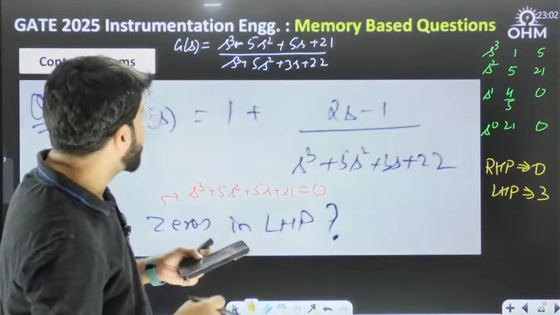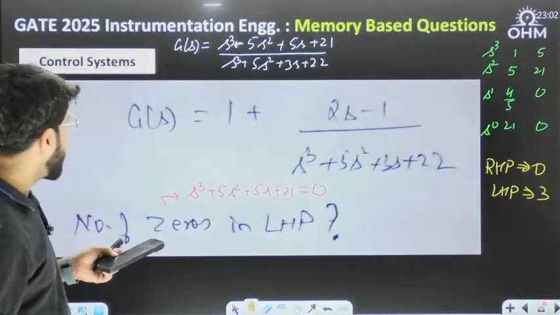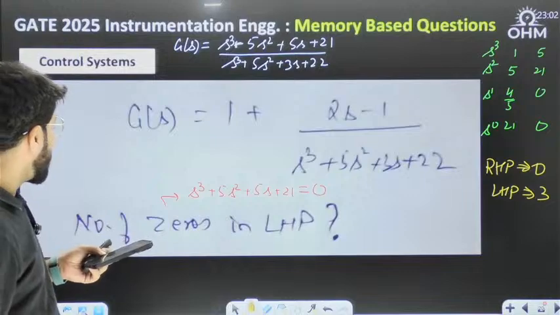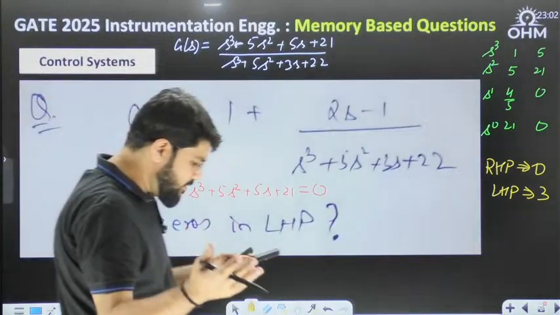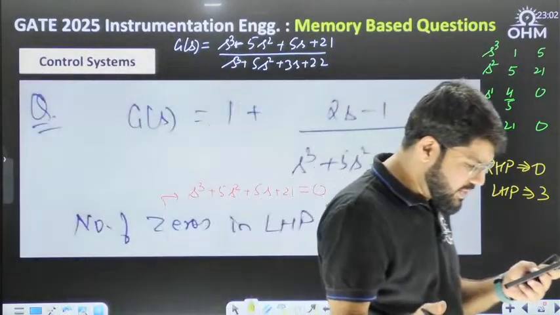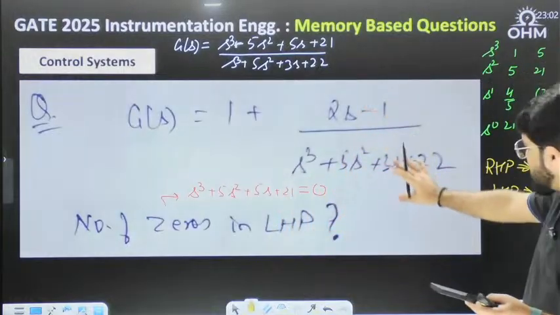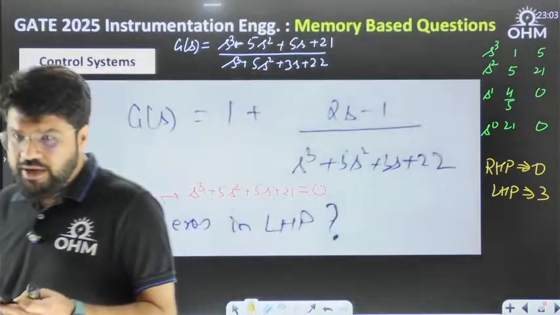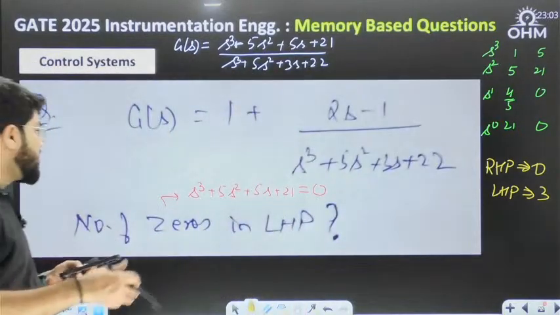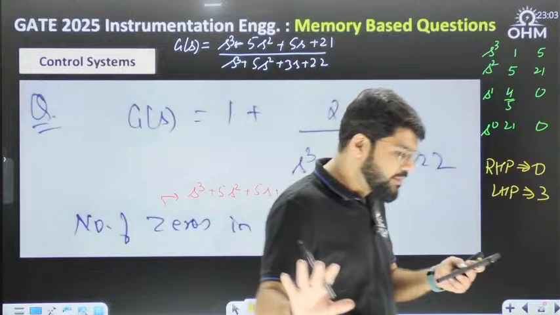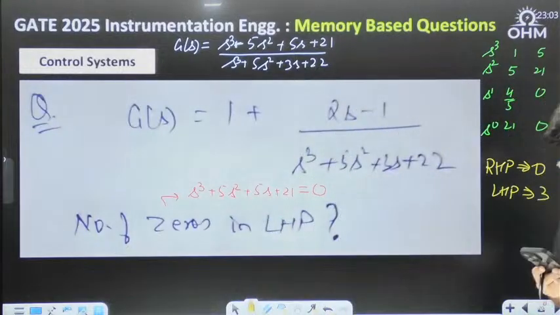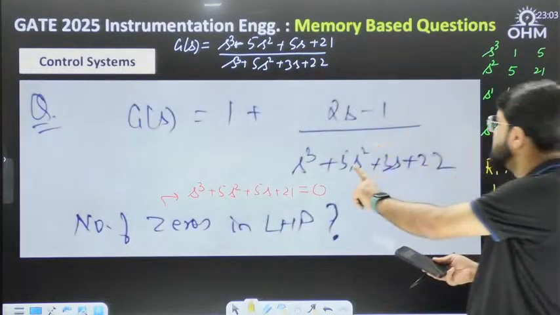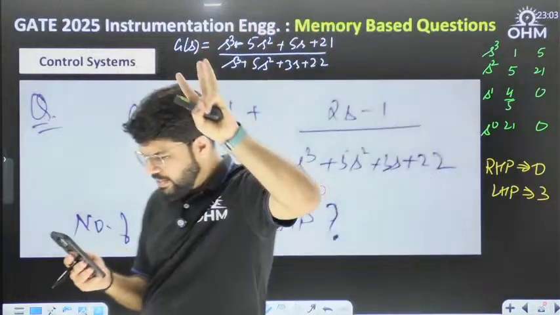No, Naresh, how is the left side 3? They have asked the number of zeros. Number of zeros of this function, or what have they asked? Number of zeros of the characteristic equation. If it is the number of zeros of only this function, then 3 in LHP. If they say this is some open loop transfer function and ask for zeros of the characteristic equation, then it becomes a different question. So let's assume zeros of this function in LHP, then it is 3 only.